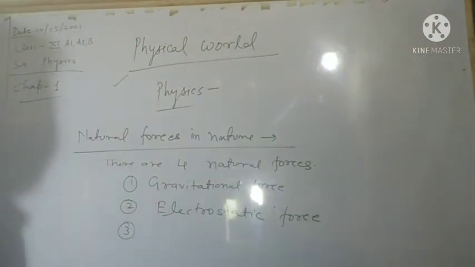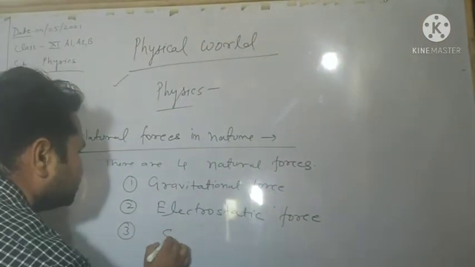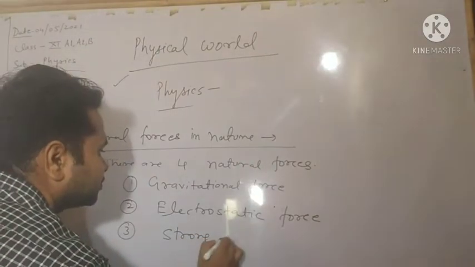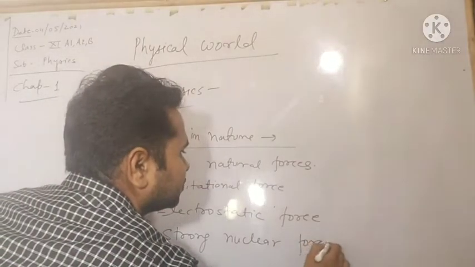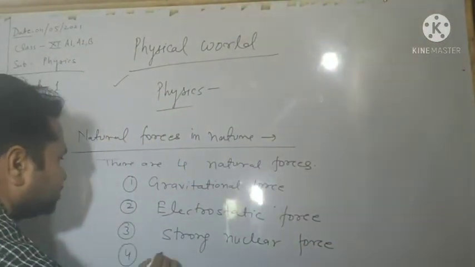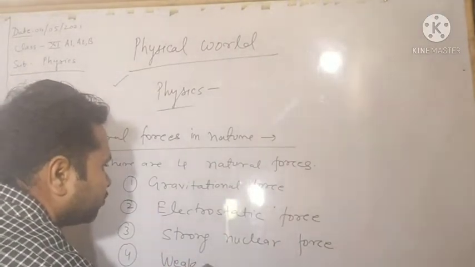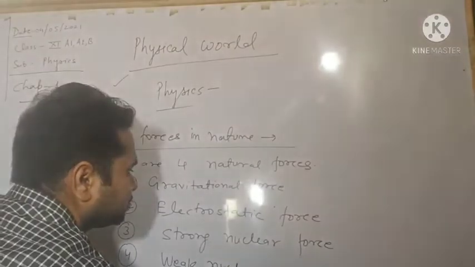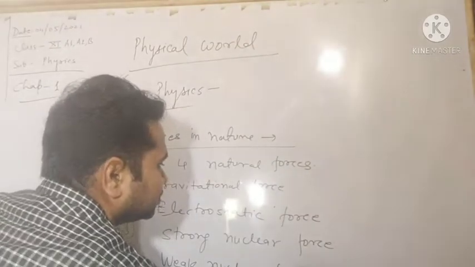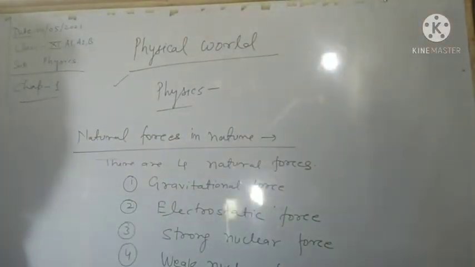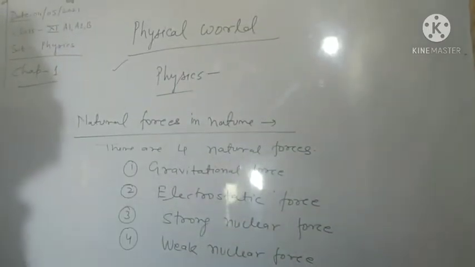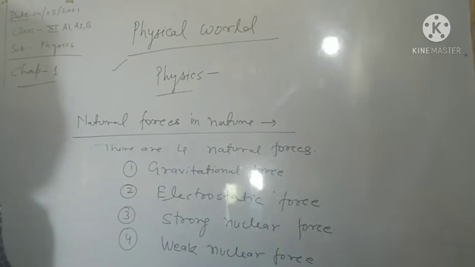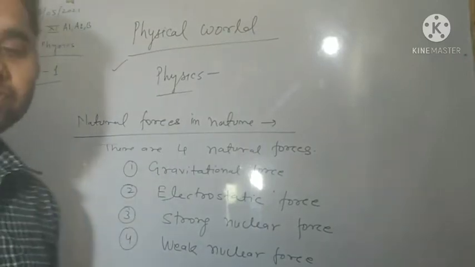Third is strong nuclear force. And fourth is weak nuclear force. So these are the main 4 natural forces in nature. First is gravitational force. Let's see one by one what the forces are.